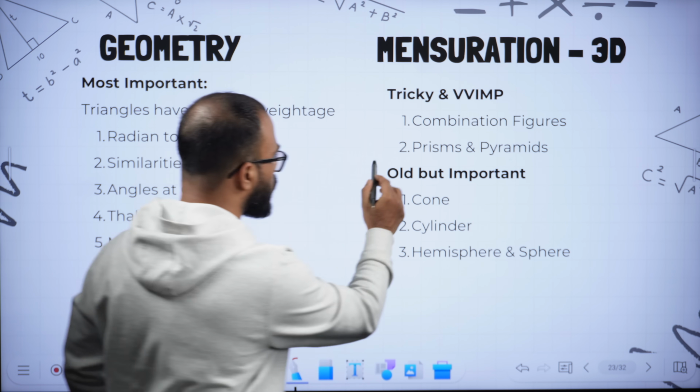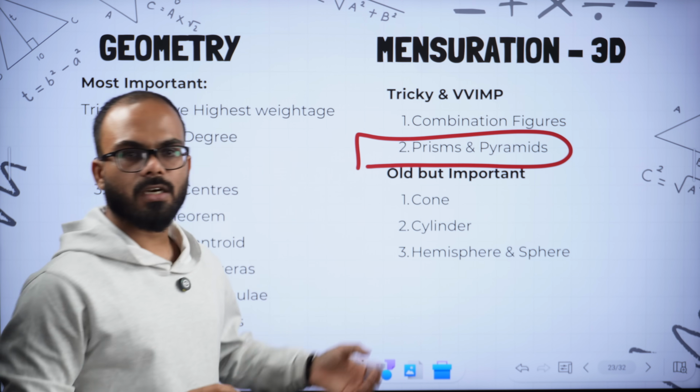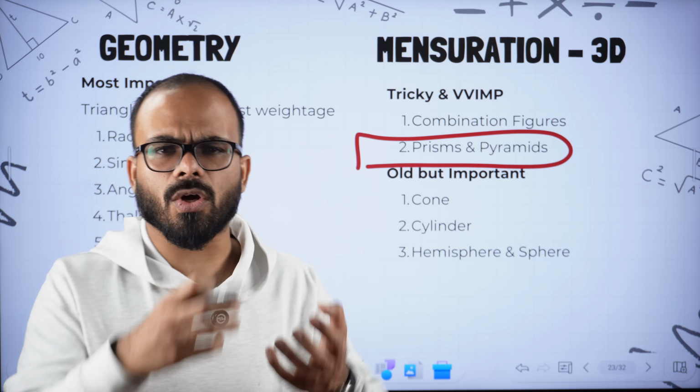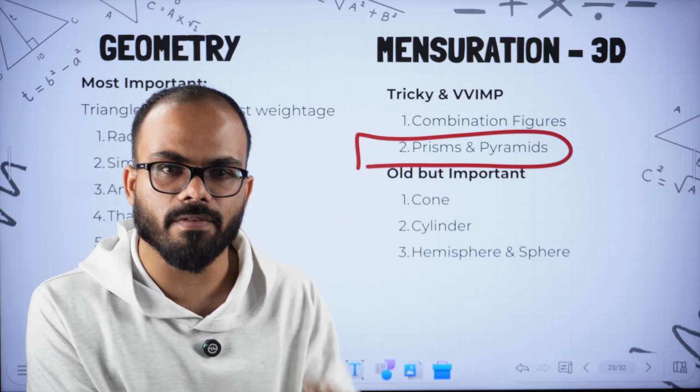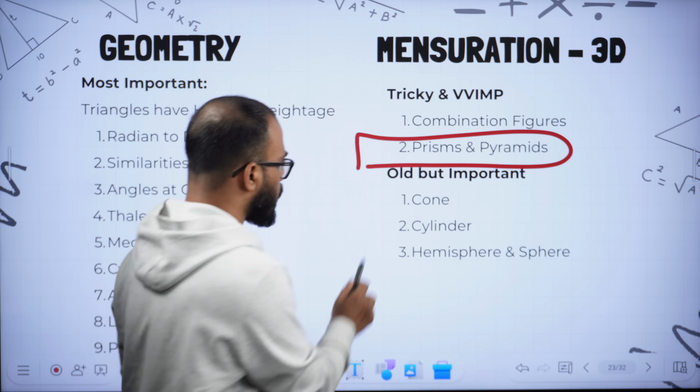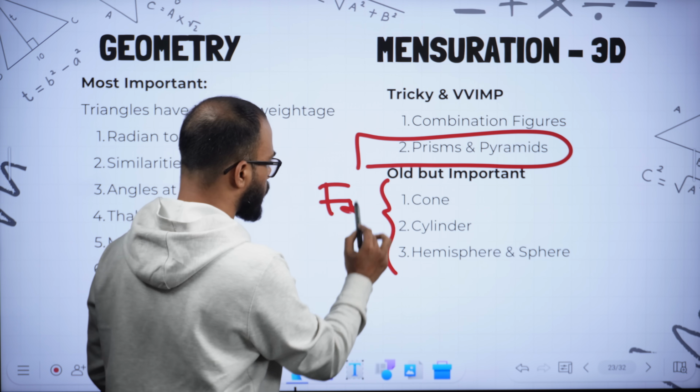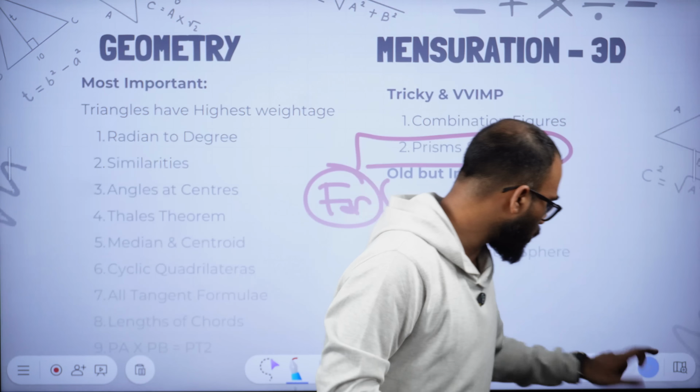Similarly, we tend to ignore the topics of prism and pyramid. Don't ignore them. Then the topics such as cone and cylinder are old. Everybody knows these. They are important. Make sure you are good at the formulas with respect to these types of models also.